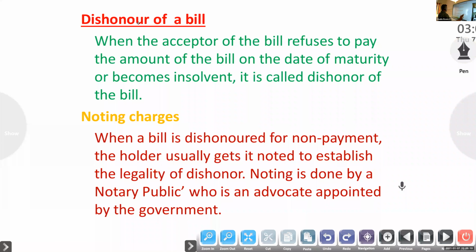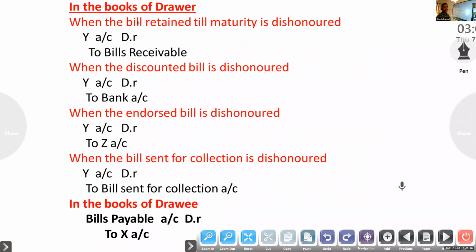Dishonor of a bill. In the books of the drawee, there is only one entry: bills payable account to drawer, if there is no noting charge. Otherwise, if noting charge is there, bills payable account and noting charge account to drawer. In the books of the drawer, different case, different entry.